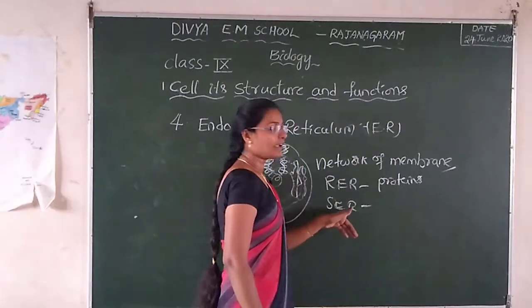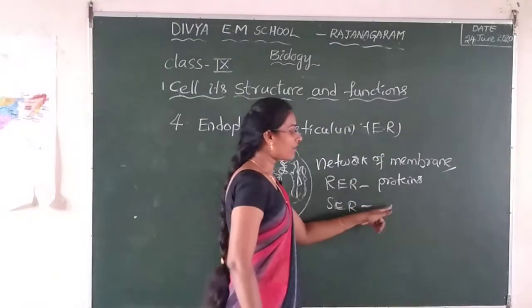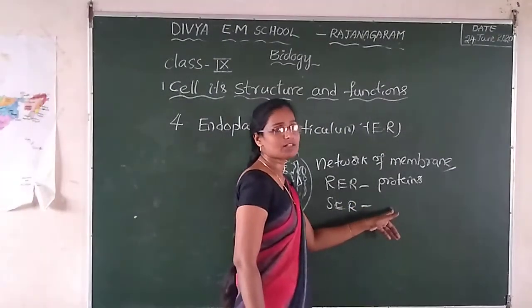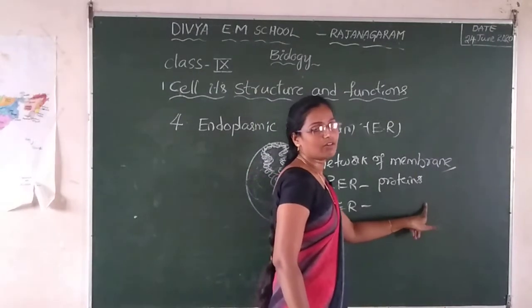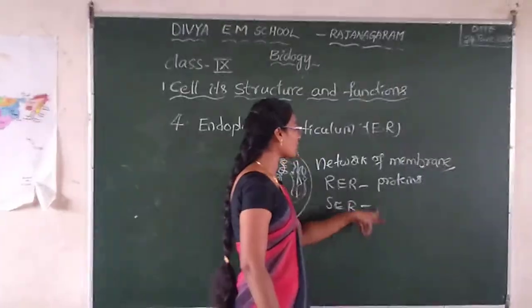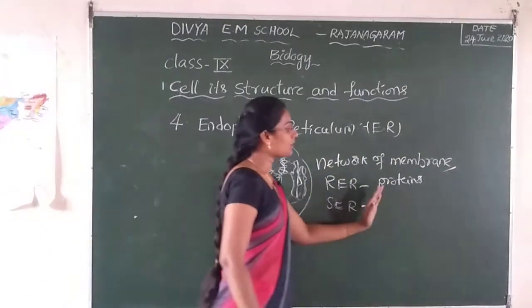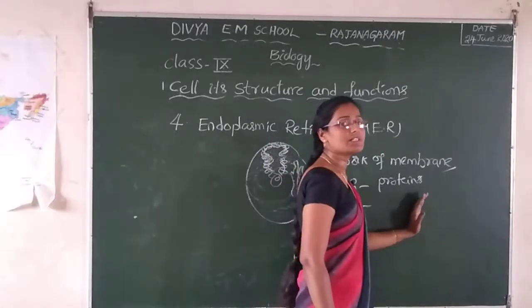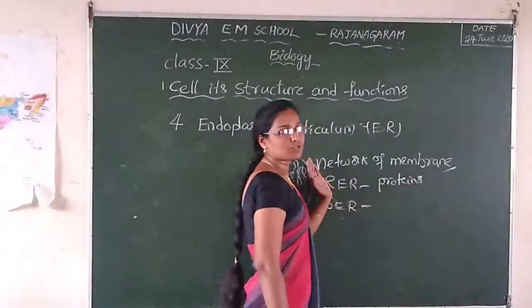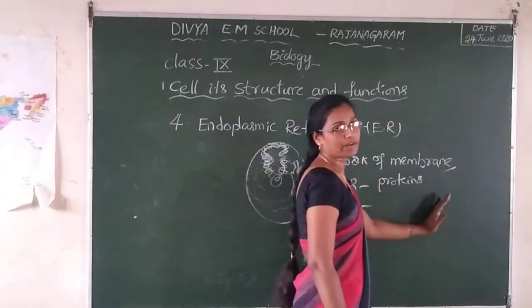Next, the smooth endoplasmic reticulum helps in the manufacturing of fat molecules and also lipid synthesis. This is an important role of the endoplasmic reticulum. These proteins and lipids help in the building of the cell membrane.